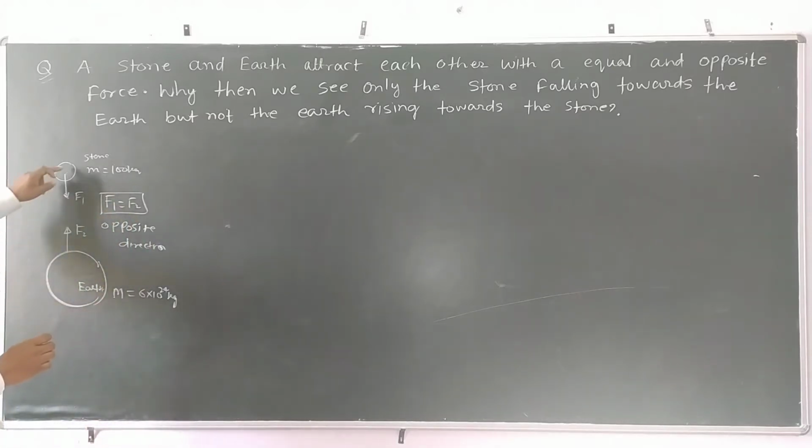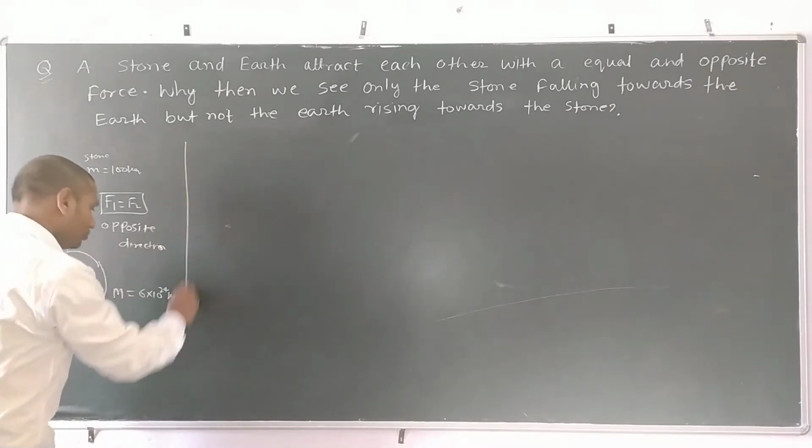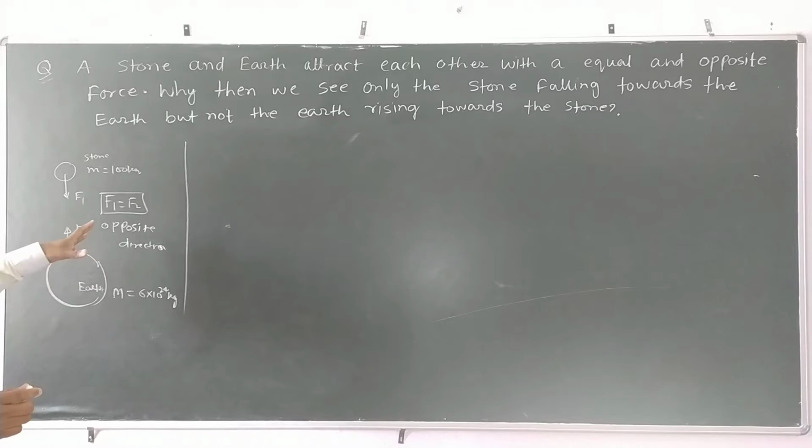But still, why is the stone falling toward the earth, but the earth is not rising toward the stone? Why is it happening? The forces are equal, but why is the stone falling toward the earth? The question is like that. Then we are going to discuss and answer this question.